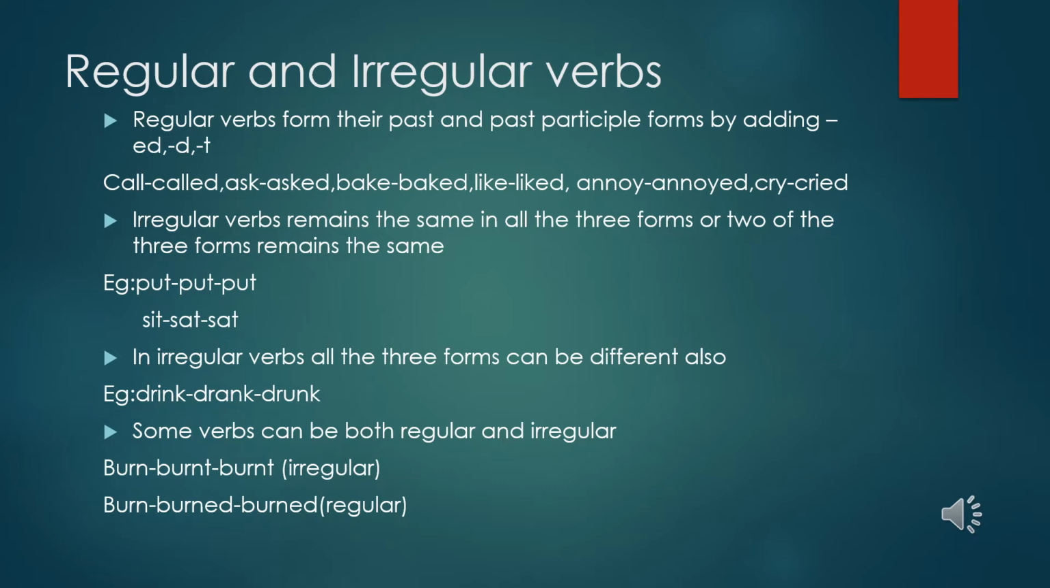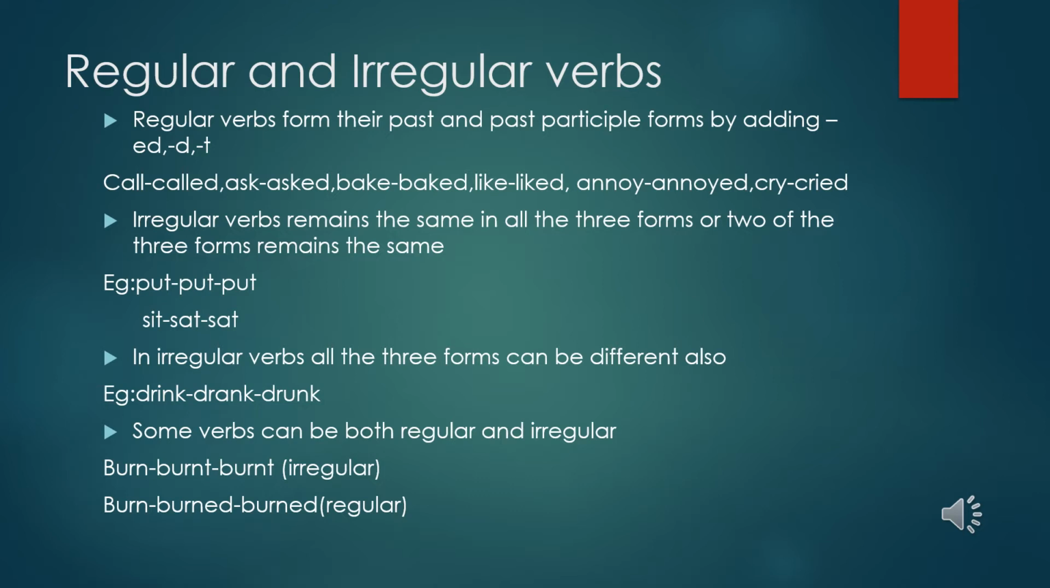While you convert a verb from the present, that is V1, to the V2 and V3 forms, there will not be any fixed pattern. Sometimes it will be the same as it is, like put, or sometimes it will be like drink, drank, drunk. In the regular verb you can see a fixed pattern, like call, called, where you are just adding d or ed to form the V2 and V3, whereas in the irregular verbs there is no such pattern.